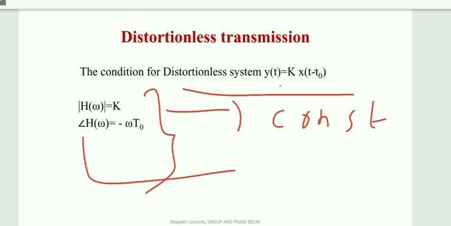Similarly, for the phase response, t naught is a constant, so the phase varies with omega only, linearly proportional. So the magnitude response should be constant and the phase should be linear for achieving distortionless transmission. It is a fundamental requirement of any communication engineering. Please remember this. The magnitude response should be constant and the phase response of the system should be a linear function of frequency.